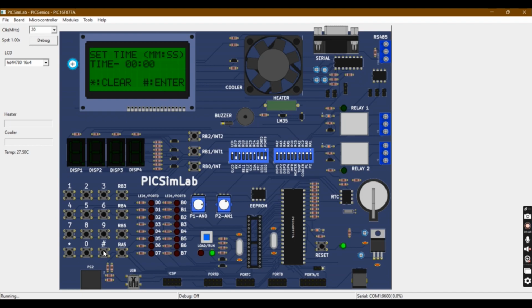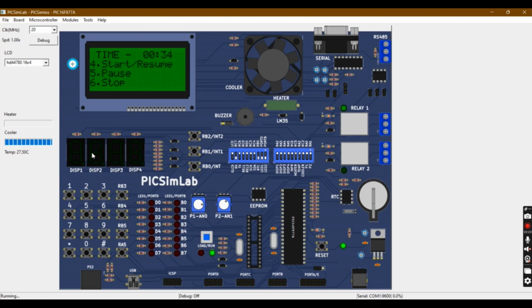For demo purposes I set a timer of 45 seconds. If you want to clear it you have to press the star key. Now you can see that the time is reset. If you want to start the timer, you have to press the hash key. Now you have observed that the timer has started and the fan is also rotating.